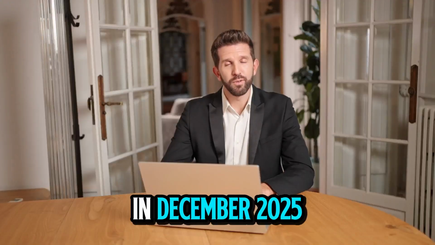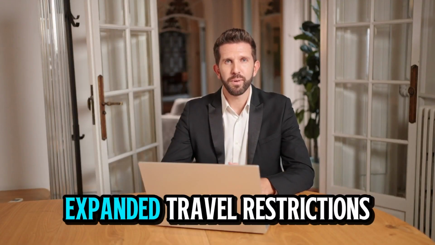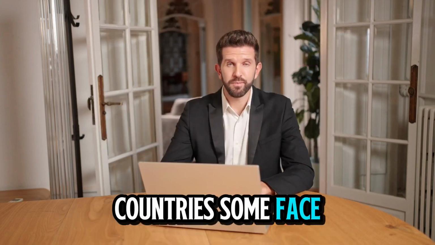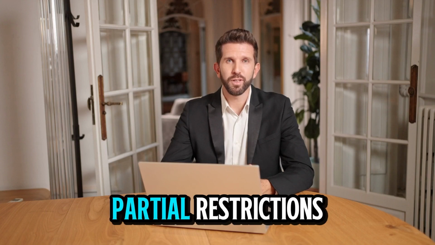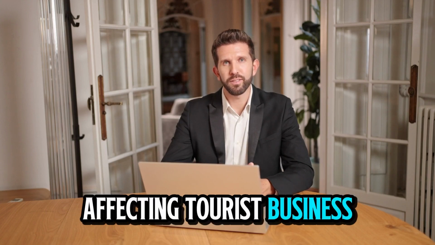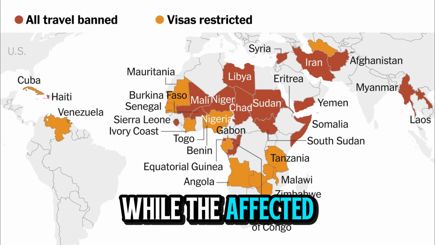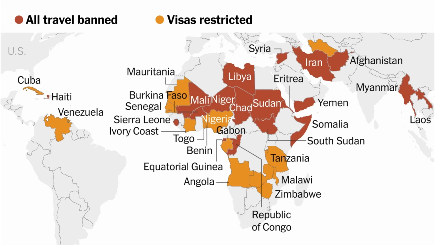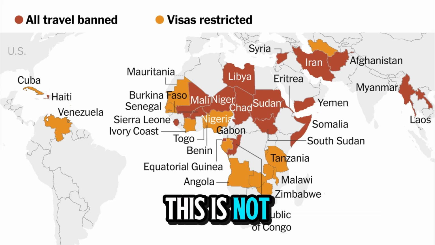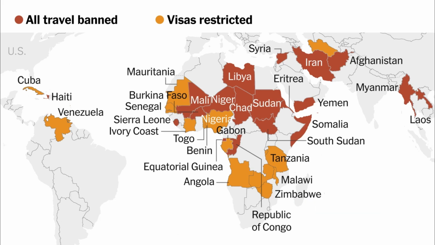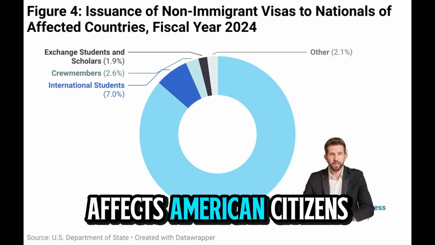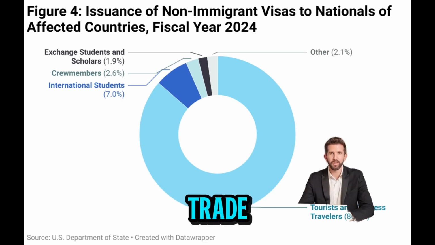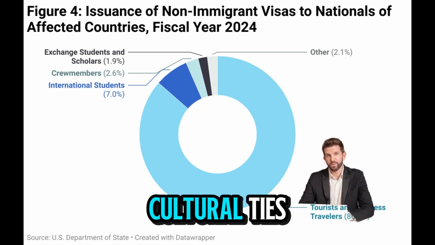In December 2025, the U.S. government expanded travel restrictions to include 39 countries. Some face full suspension, while others have partial restrictions affecting tourist, business, and student visas. While the affected countries are spread across Africa, the Middle East, and the Caribbean, Americans should understand: this is not just about people outside the U.S. Every ban directly affects American citizens and residents, from family reunification and education to trade, business, and even cultural ties.